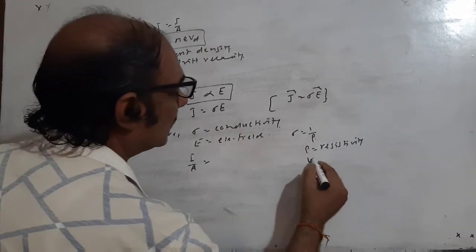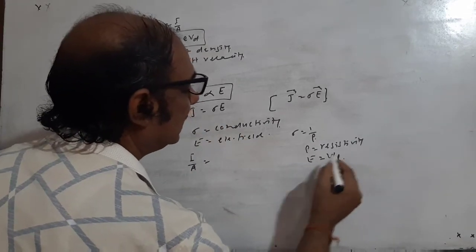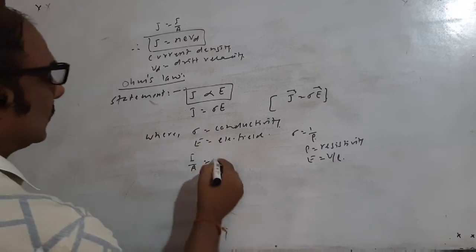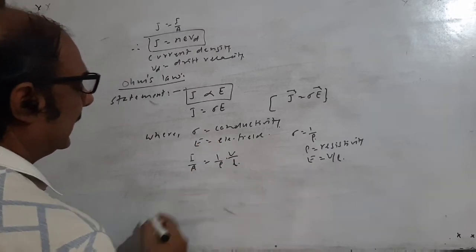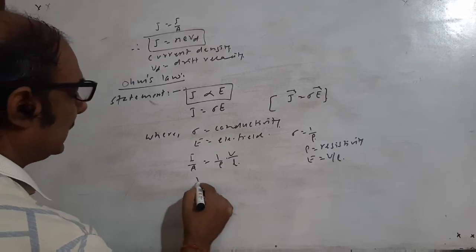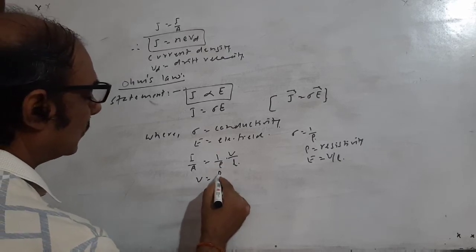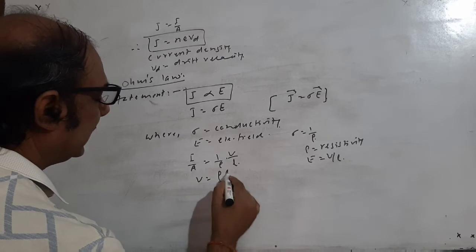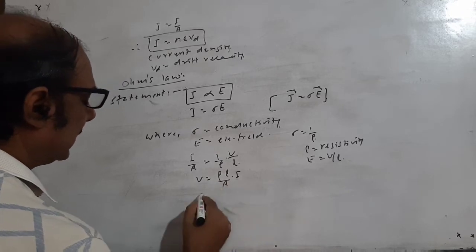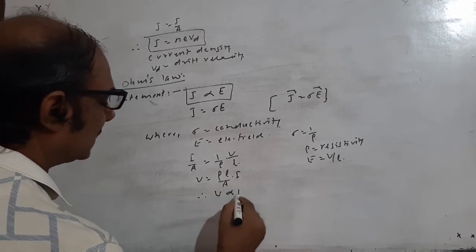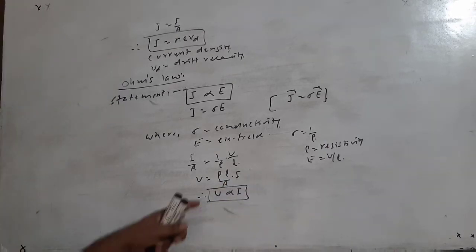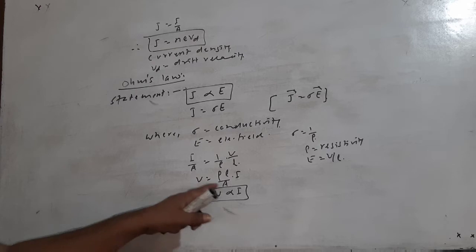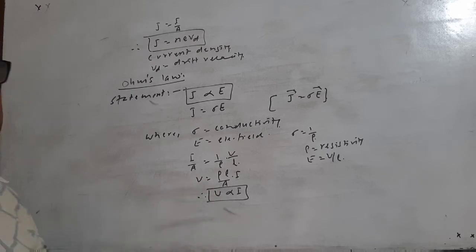And E is equal to the potential difference divided by length, V/L. So I/A = (1/rho)(V/L), and so V = rho L/A into I, and therefore V is proportional to I. So this is another important expression, and this is also the statement of Ohm's law.